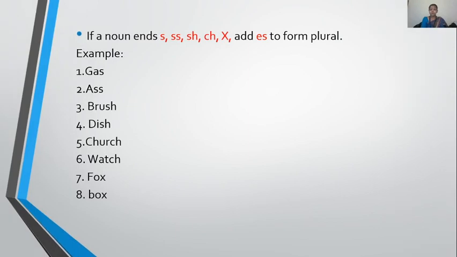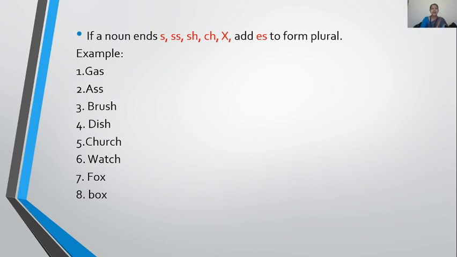Now learn the second rule. If a word is ending with s, double s, sh, ch, and x. Okay, these five things I told you: s, double s, sh, ch, and x. If a word is ending with these letters, there you will use es, not only s, to form their plural.